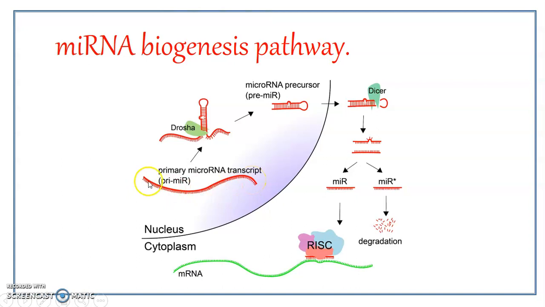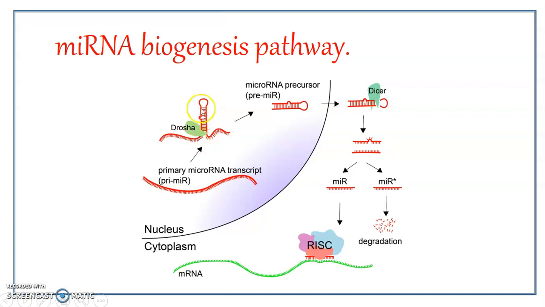This primary microRNA transcript is just like any other messenger RNA, having a 5' cap and a poly A tail. This primary transcript folds back on itself because of complementary sequences at various places, forming a long double-stranded hairpin shaped RNA.